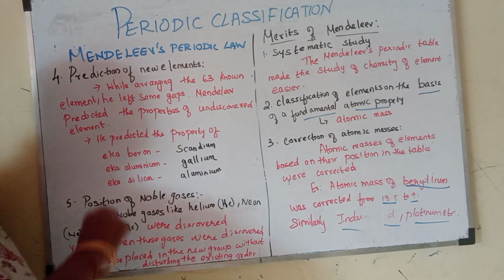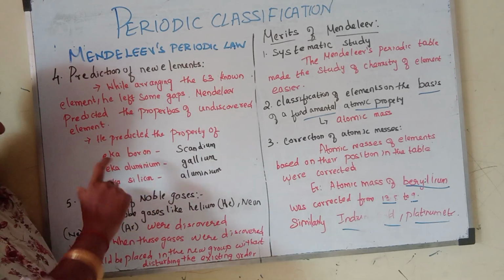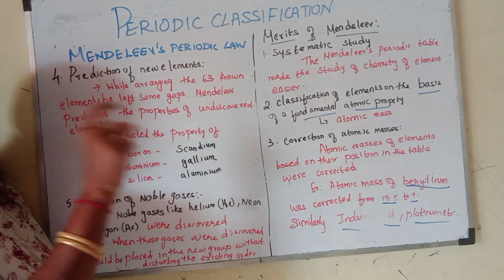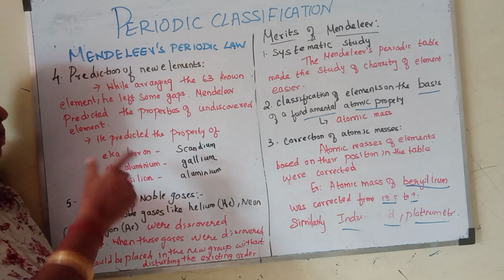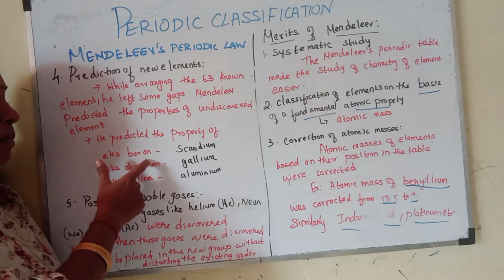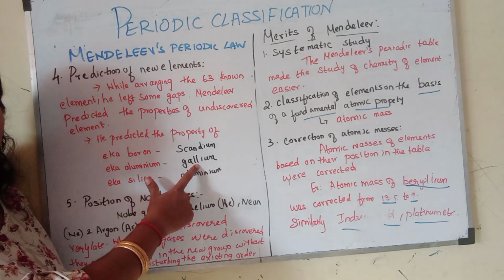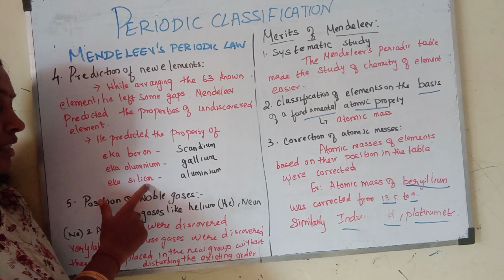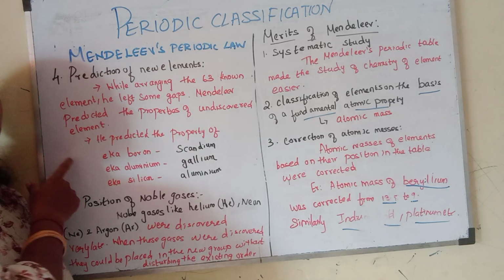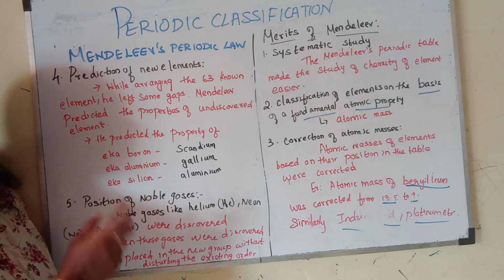He used the Sanskrit prefix for remembering: Eka boron. Below boron he left the gap. After predicting the properties, he named them Eka boron, Eka aluminium, Eka silicon. Eka boron was later discovered as scandium. Eka aluminium was later discovered as gallium. Eka silicon was discovered as germanium. A very important question.